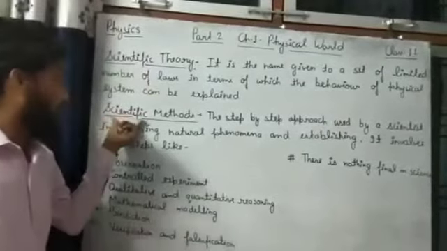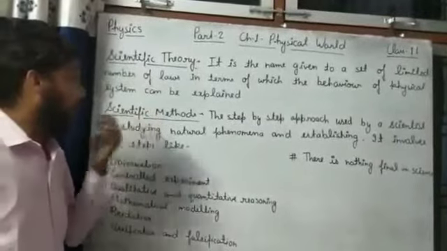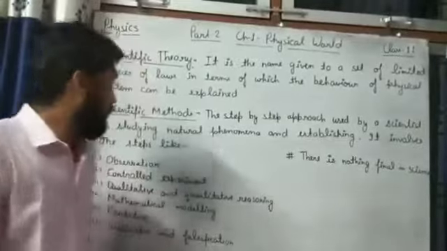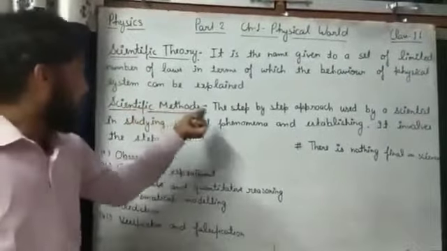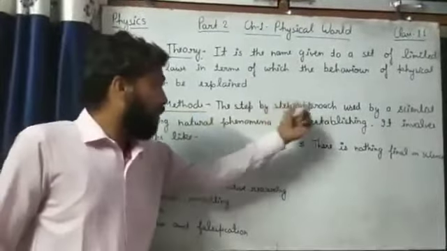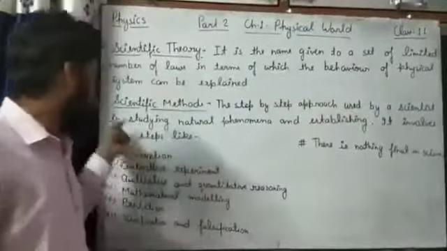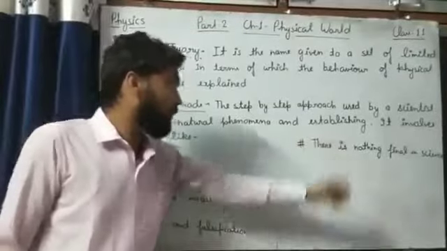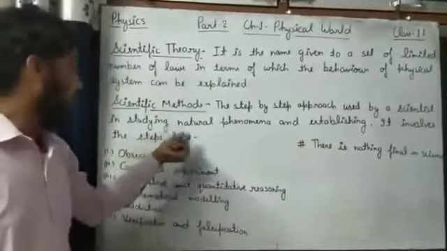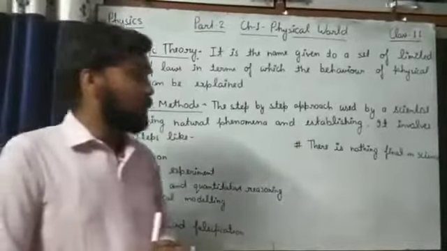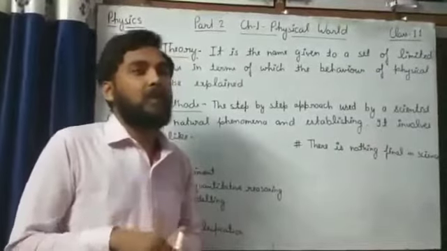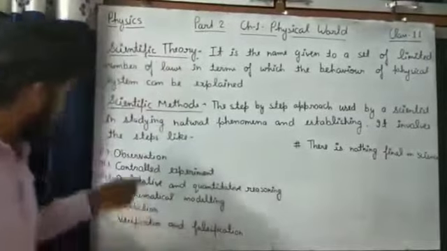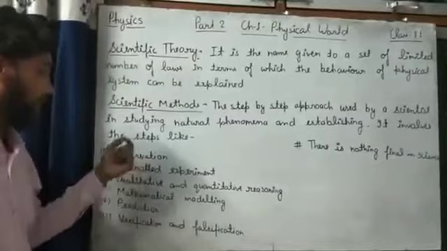Next topic is scientific methods. There are some methods to explain any phenomena in physics. Then what is scientific method? It is the step-by-step approach used by a scientist in studying natural phenomena and establishing it, involving steps like: in scientific methods, we assume the phenomena as small and then explain in terms of number one, observation.